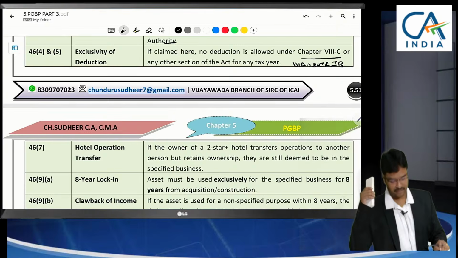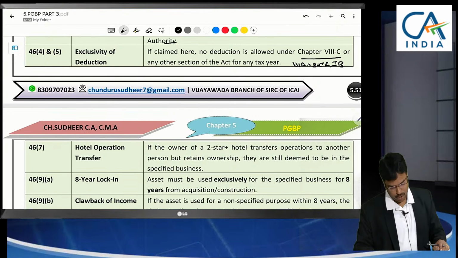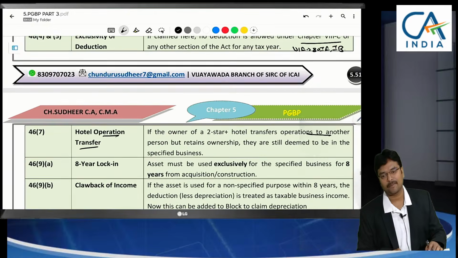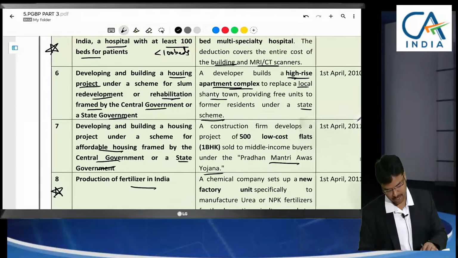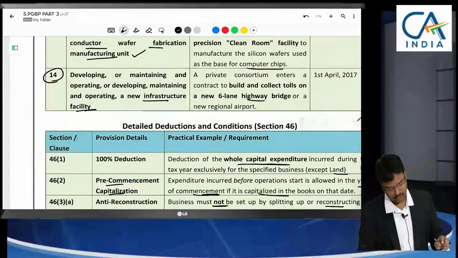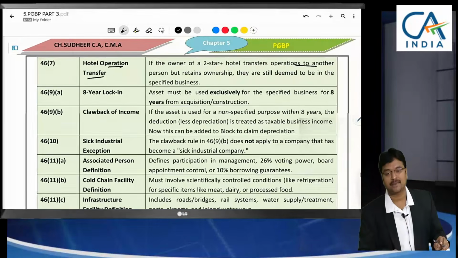Hotels, construction is enough. Even if you have outsourced the operation of the hotel to another person, that's no problem. Even if you only construct, it's enough, because the term used here is building and operating, but an exception is given to hotels here: operation can be given to another person.